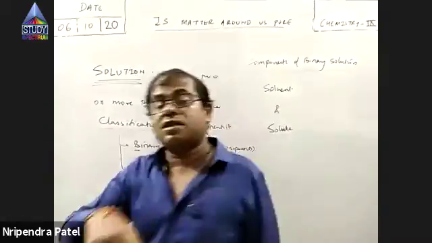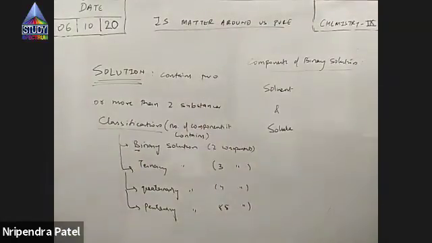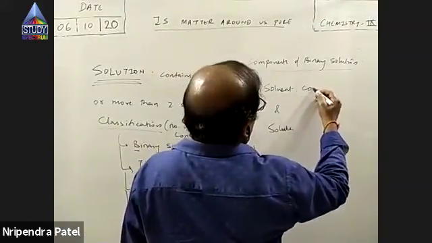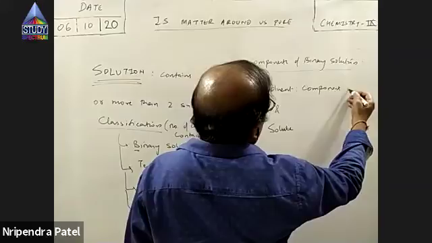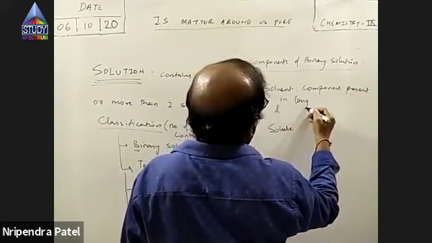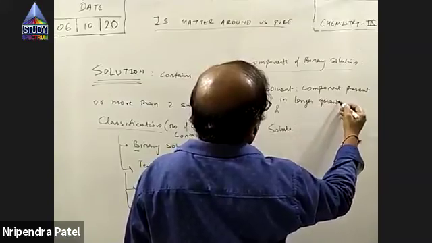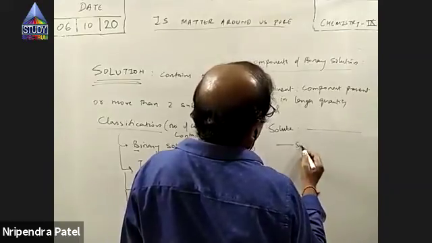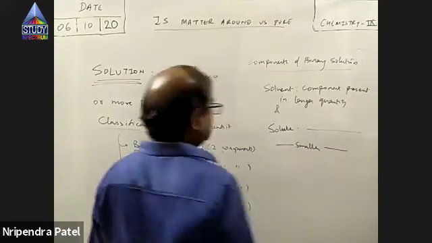So water is the solvent and sugar is the solute. The one which is present in smaller quantity is known as the solute, and the larger quantity is known as the solvent.